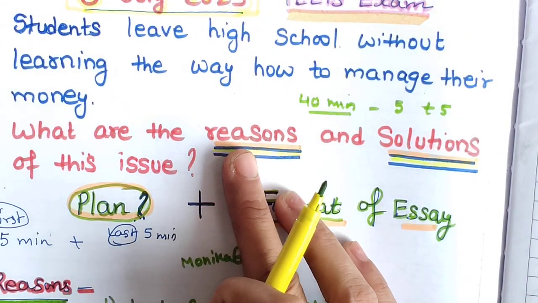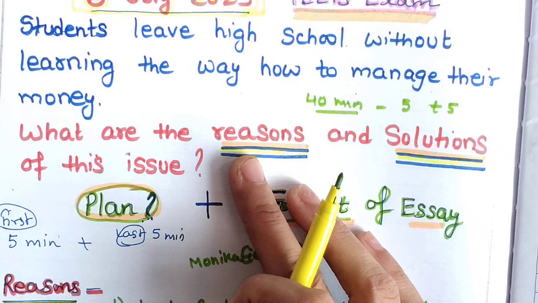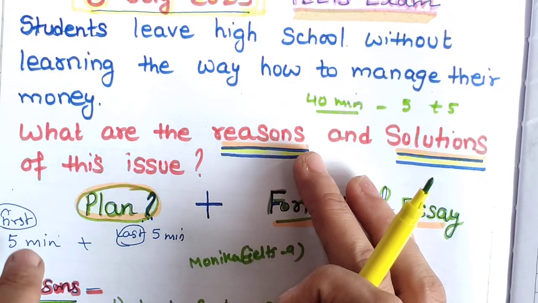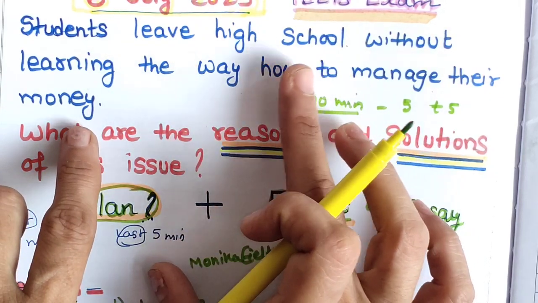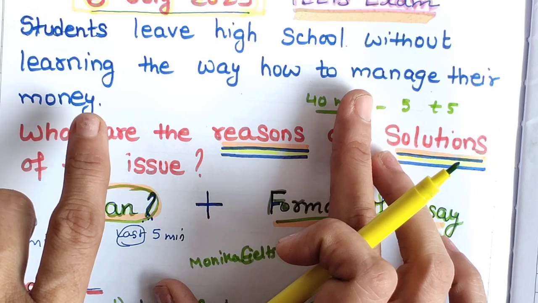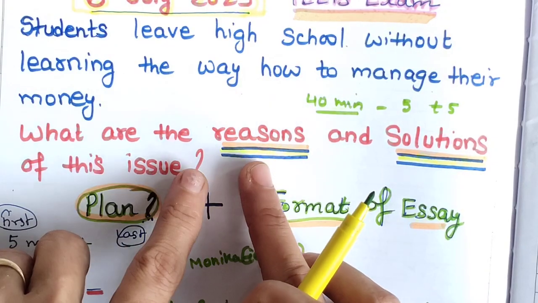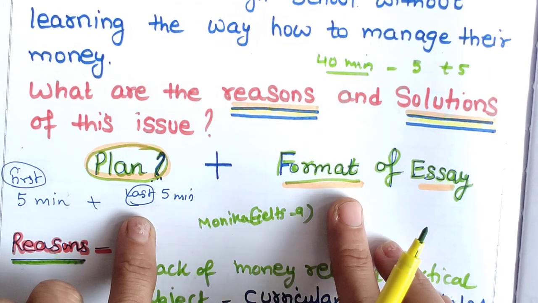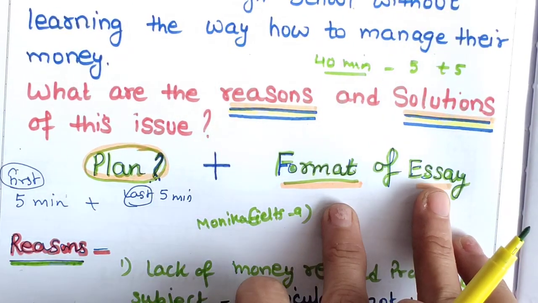What is the main topic, and what are the things we are going to discuss in the body paragraphs? The main topic is students leaving school without financial education, and we will be writing reasons and solutions.